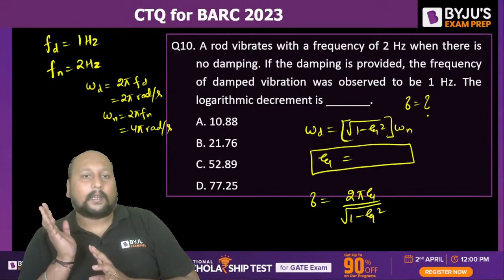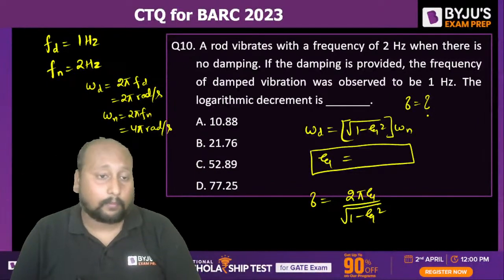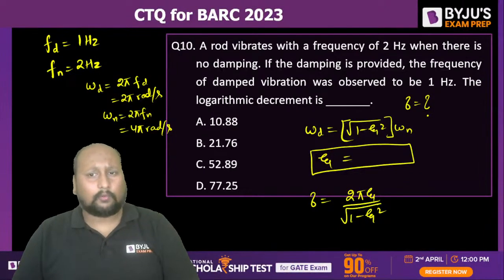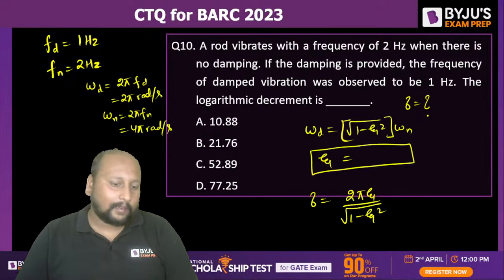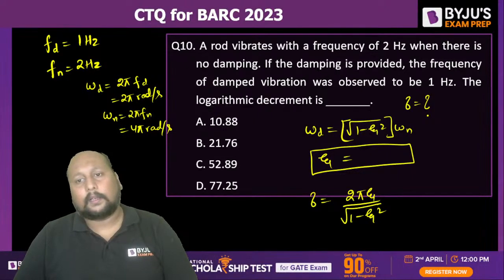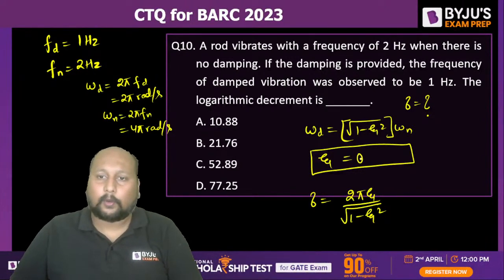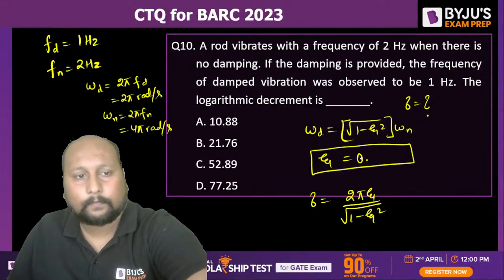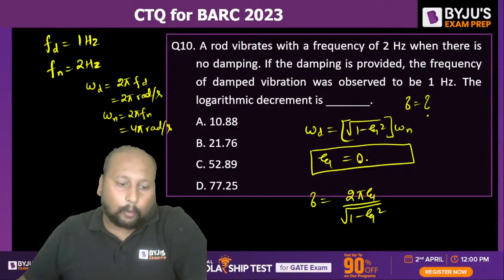Omega n is 4 pi radian per second. Omega d is 2 pi radian per second. We have to convert this hertz into radian per second. Very important. If you're directly using, you won't be getting the correct answer. Chalo. Zeta value. Omega d by omega n whole square, or you can say 1 minus this value. So we'll be getting the zeta value as 0.866.